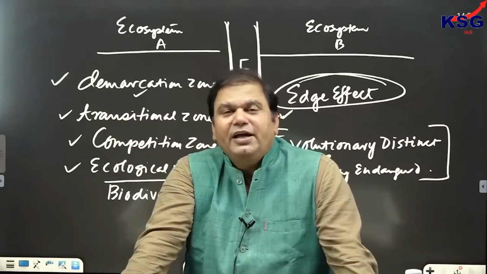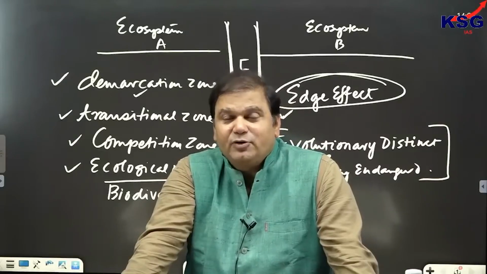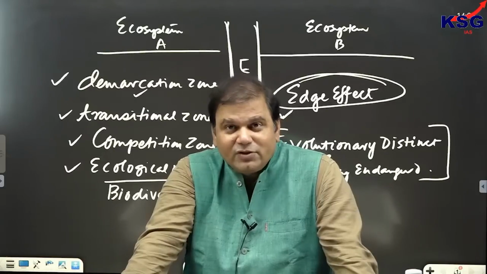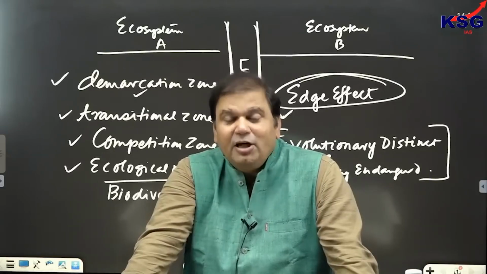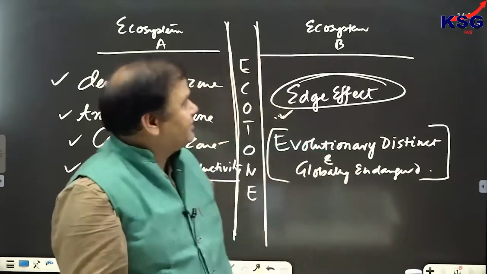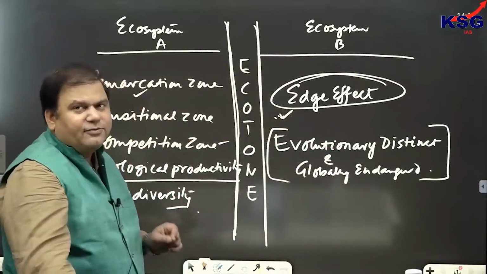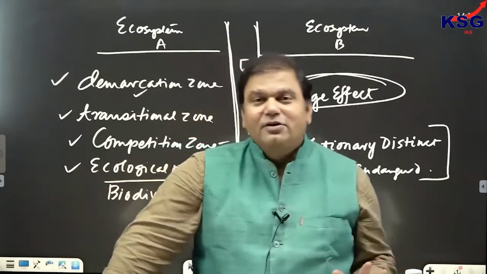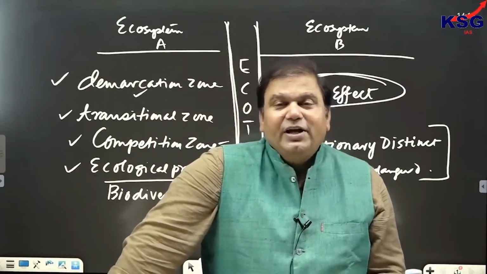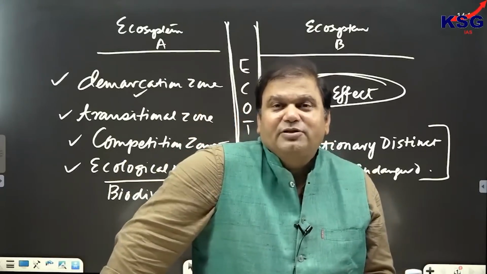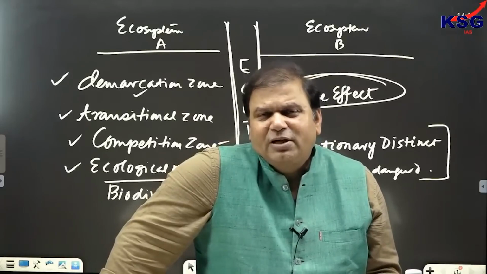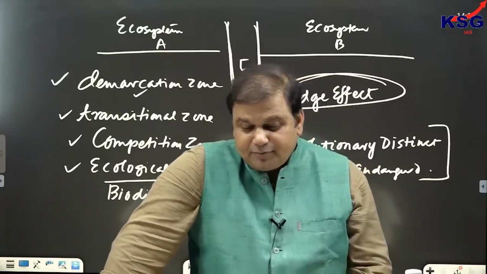For example, elephant is an edge species because the members of its family are no more. Mammoth is no more. So, it would be called as edge species. But to say that edge species is present in the areas where edge effect is reflected is 100% false. Clear? So, edge species is a different type of species. But in environment, we have to know some other types of species also before beginning with homeostatic principle, ecological productivity, etc.